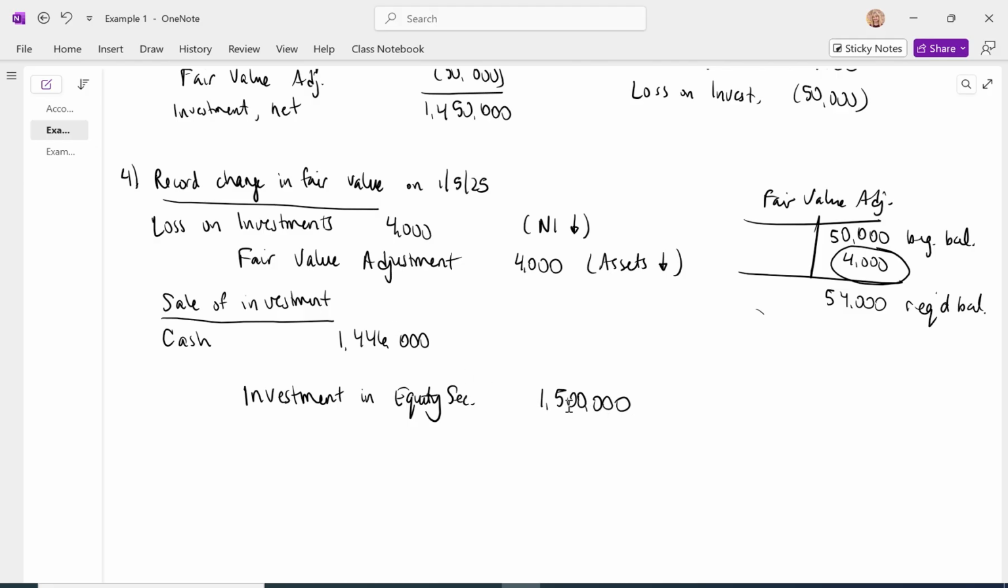And then I see I need a debit of $54,000 for my equation to balance. And what is that going to relate to? I need to remove this $54,000 fair value adjustment, because if I don't have the related security, I shouldn't have any balance. So I'm going to debit to remove the fair value adjustment account. And once I do that, the fair value adjustment account will now have a zero balance, which is exactly what I want.